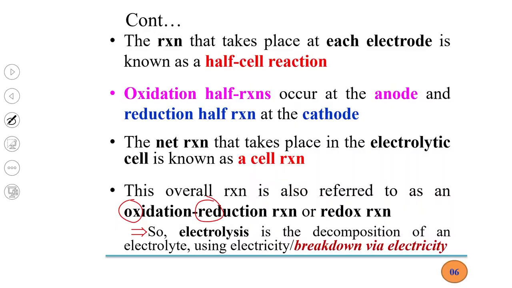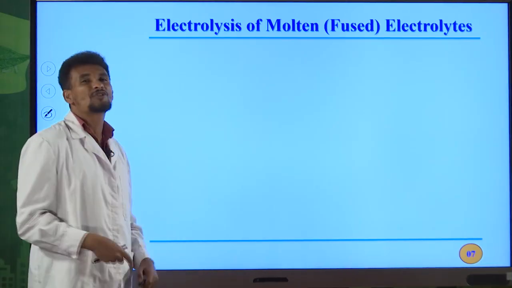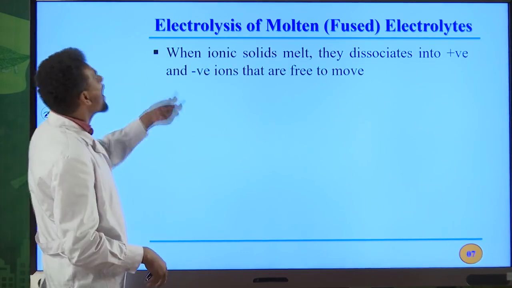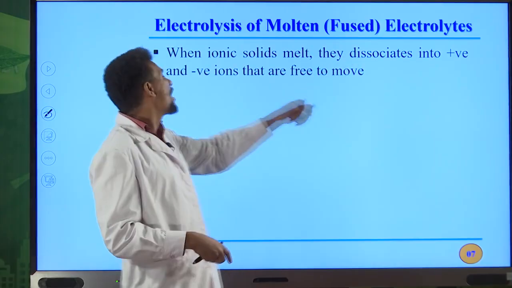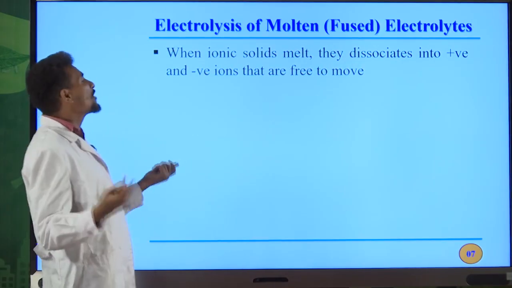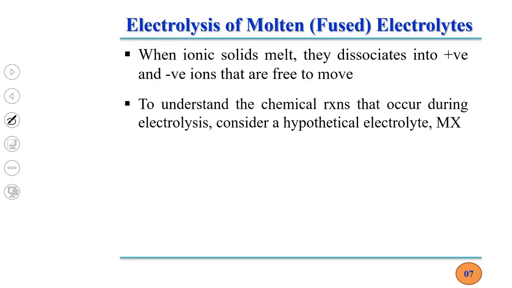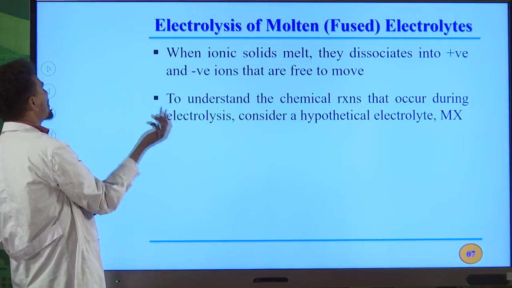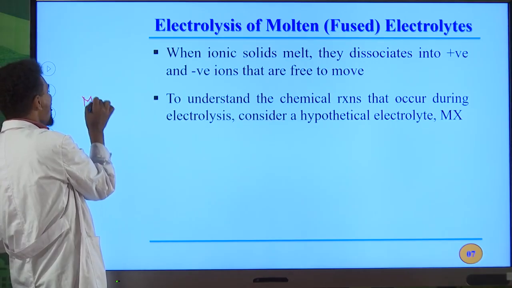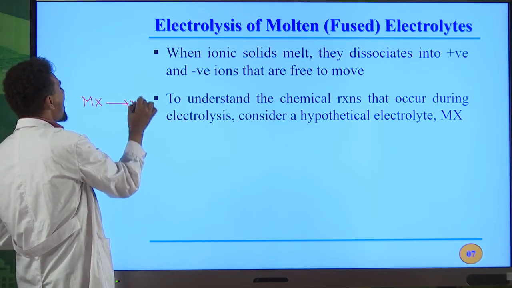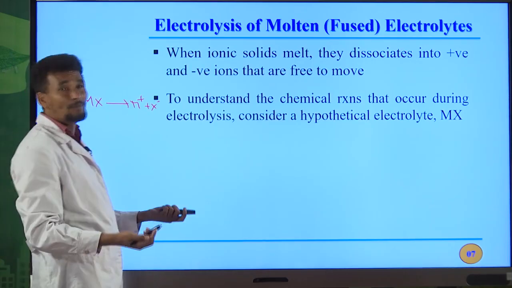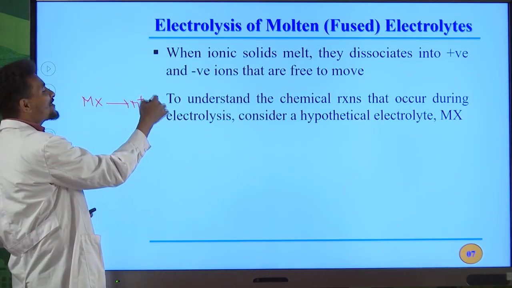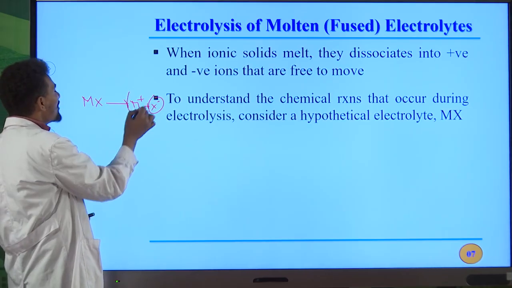So electrolysis is the decomposition of what? An electrolyte using what? Electricity. So this is an external source. Okay, another main point is about electrolysis of molten or fused electrolytes. When ionic solids melt, they dissociate into positive and negative ions that are free to move. To understand the chemical reactions that occur during electrolysis, let us consider the hypothetical electrolyte MX. When this MX melts, M plus and X minus will form. Therefore, this is cation. But this one is anion.